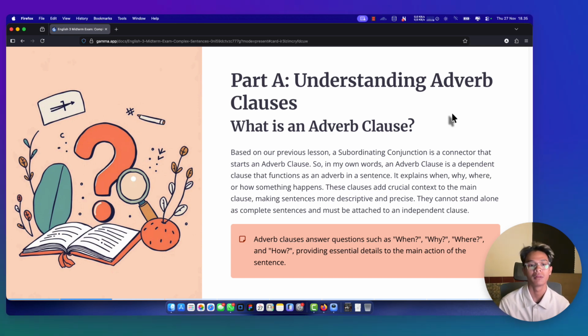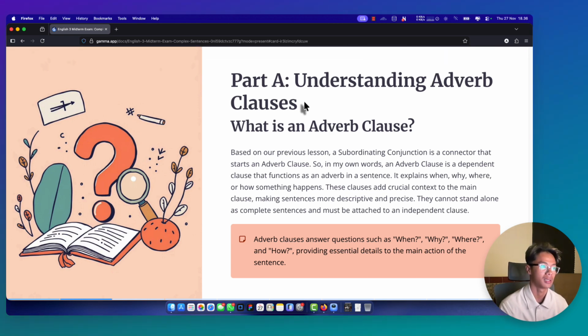Today we will delve into the interactions of complex sentences, specifically focusing on adverb clause and adjective clause. This session aims to provide a clear and comprehensive understanding of these essential grammatical structures, which are crucial for effective communication in both academic and professional contexts. Let's begin our exploration. Part A.